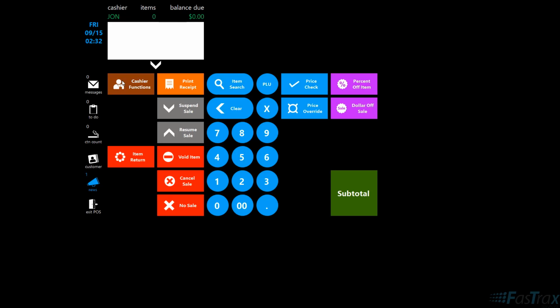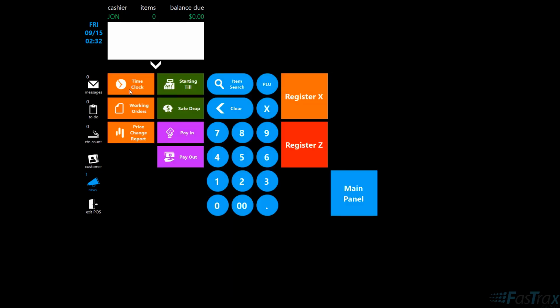Due to varying panels and buttons, this could be labeled differently or in a different location on your screen. In this scenario, the button is in the Cashier Functions panel. I will press the Time Clock button and complete my action.